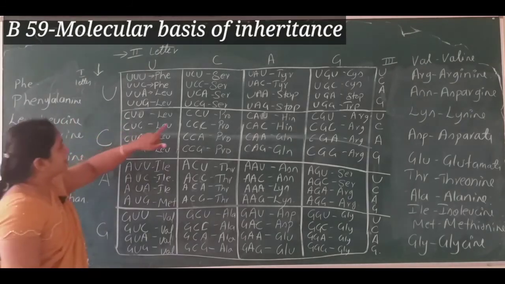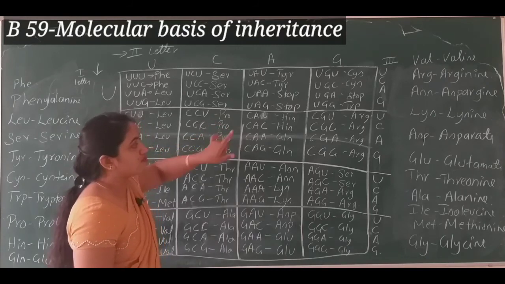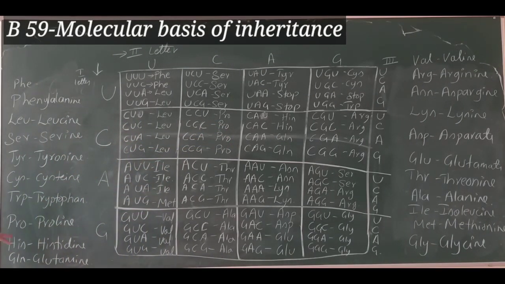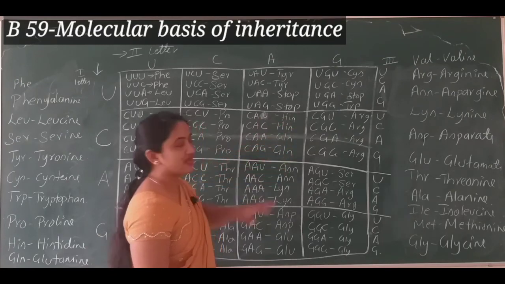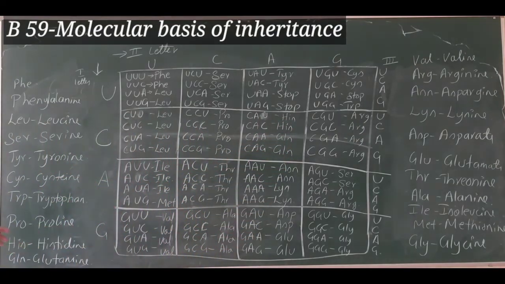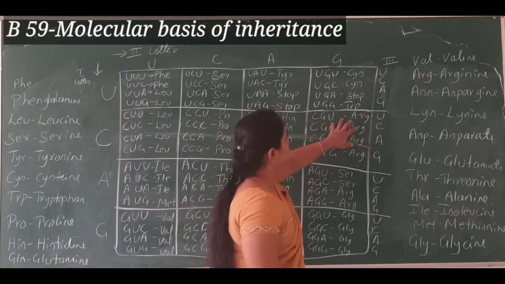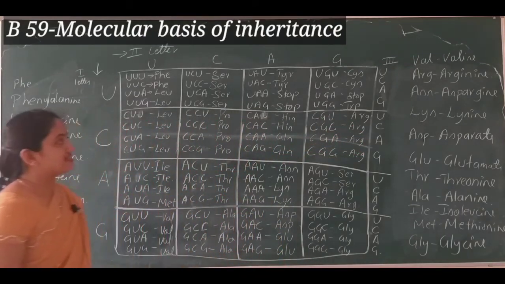Okay, and the next is CCU. It is coding for PRO. The full form of PRO is proline. And like that, CAU is coding for HIS. HIS is nothing but histidine. And here CGU, this triplet codon is coding for ARG.